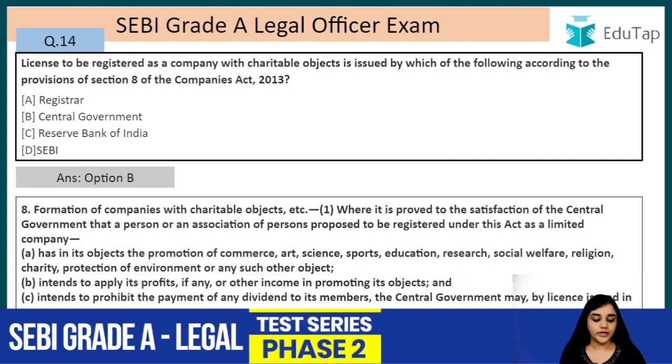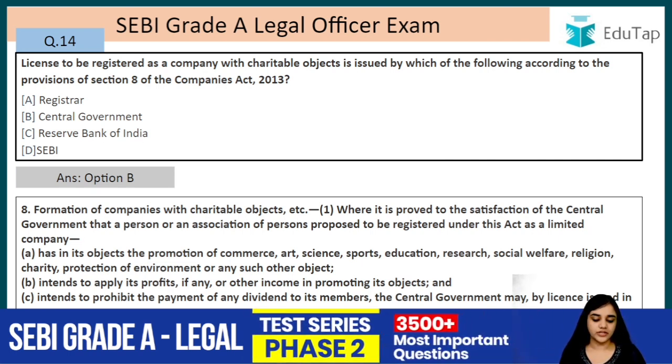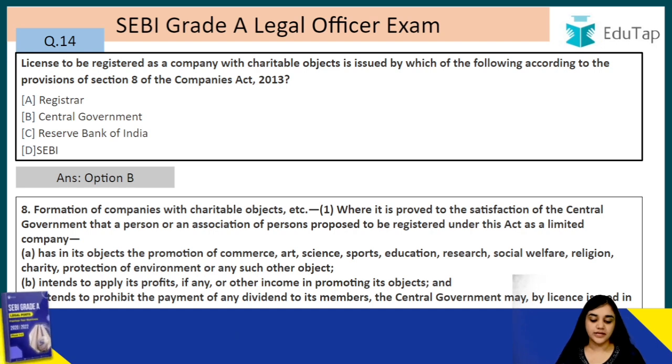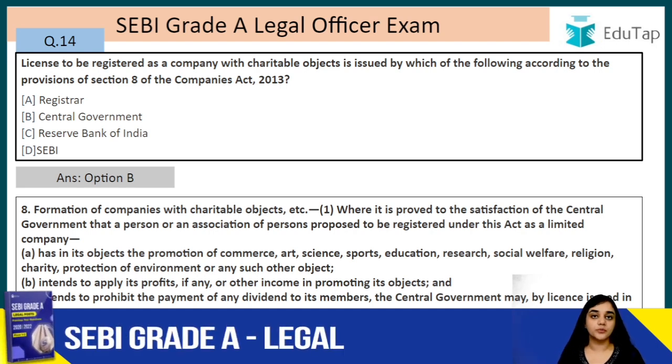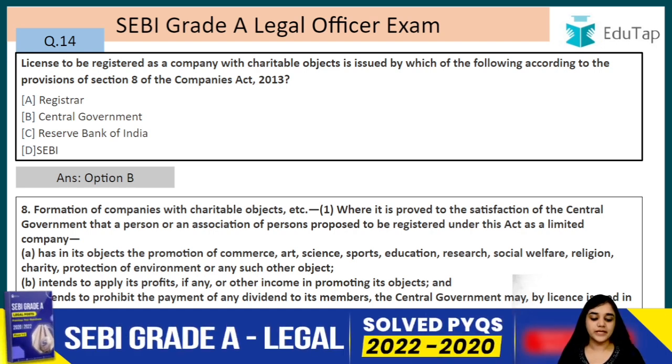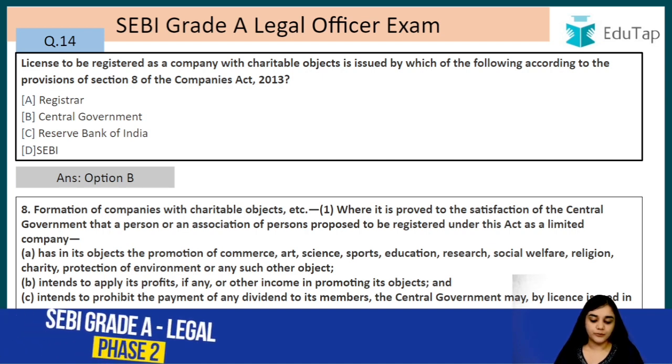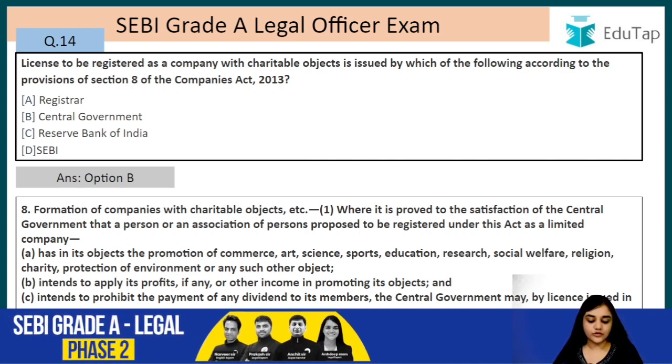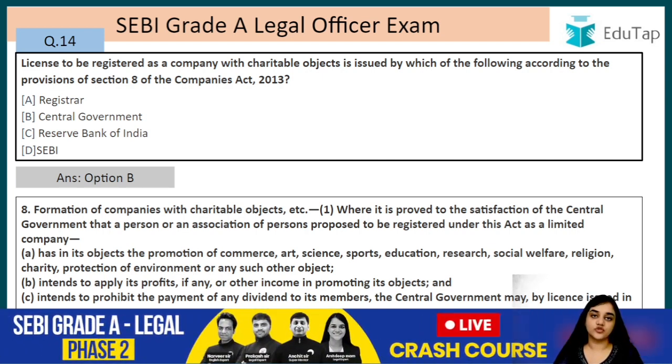So this is where it is proved to the satisfaction of the central government that a person or an association of persons proposed to be registered under this act as a limited company has in its objects the promotion of, so they want to promote this. The very object of the company is the promotion of commerce, art, science, sports, education, research, social welfare, religion, charity, protection of environment or any such other object.